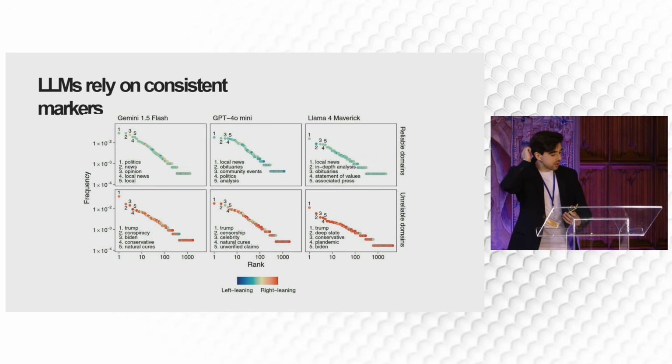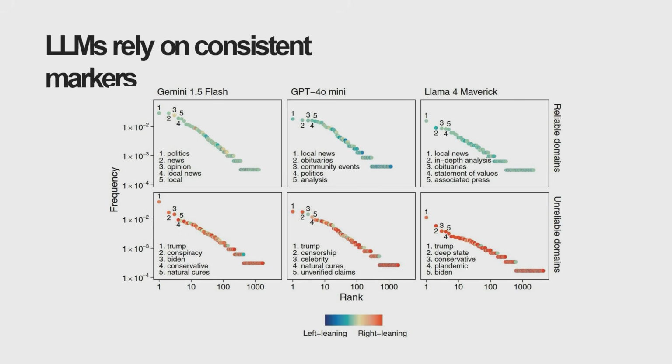Beyond focusing on the binary classification, we also looked at potential markers of reliability that the models rely on by using keywords. We asked the model to explicitly provide what we call determinant keywords to the user, which are keywords the model identified in the text from the news source that guided the model toward the final classification. And we find something interesting, which is called heavy-tailed behavior. That means that very few keywords, which you see here on the panels, are very often used, in contrast with a large minority of keywords that are rarely used.